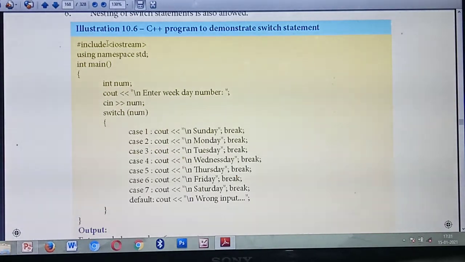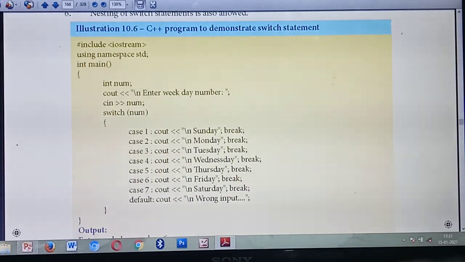Then inside the main function, listen, you are declaring a variable. What's the name of the variable? num, of data type int. That means number. So you are giving some integers or numbers, so you are declaring num with the data type int.